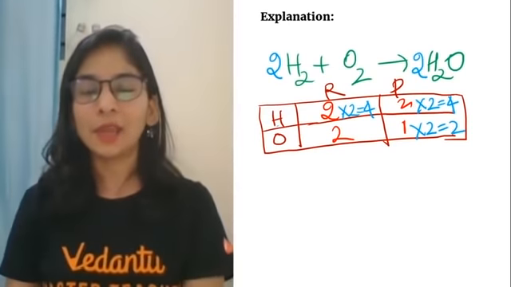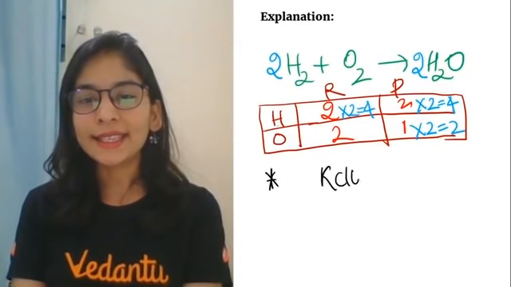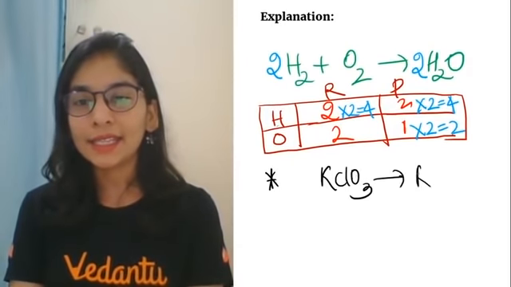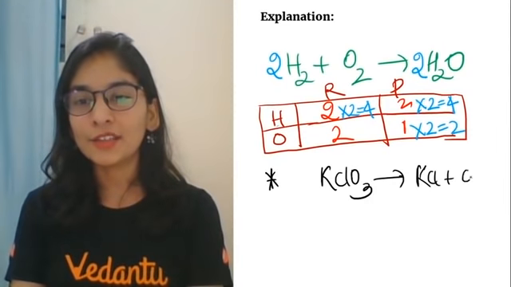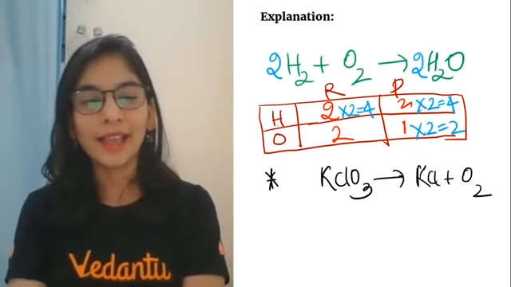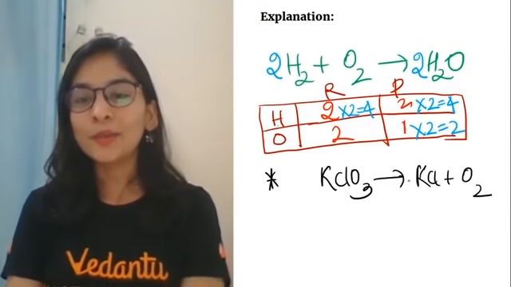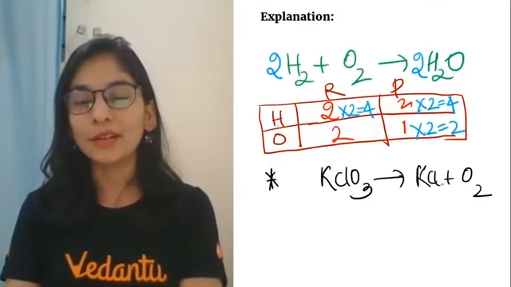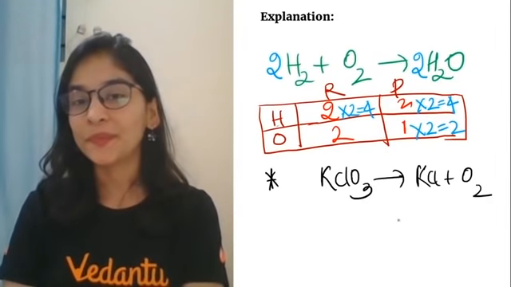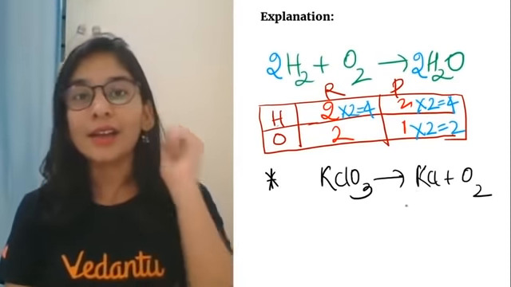अब ये तो है एक equation. Let me take one more example. I took KClO3, called potassium chlorate, and I heat it. I got KCl plus oxygen. How to write this equation in a balanced way? Again, balancing तो समझ आ गया. समझ आया कैसे करेंगे? 1 potassium equal, 1 chlorine equal, but 3 oxygen, 2 oxygen not equal. How to make oxygen equal? Let's just see. कि क्या करो?